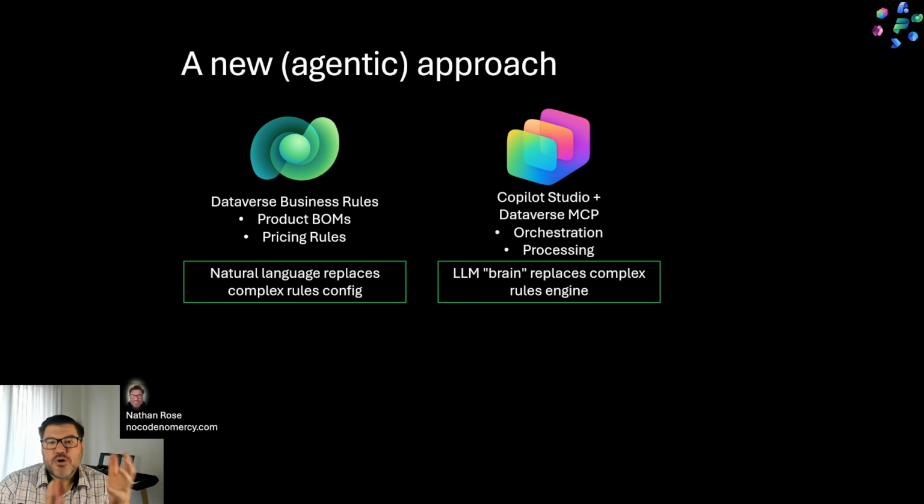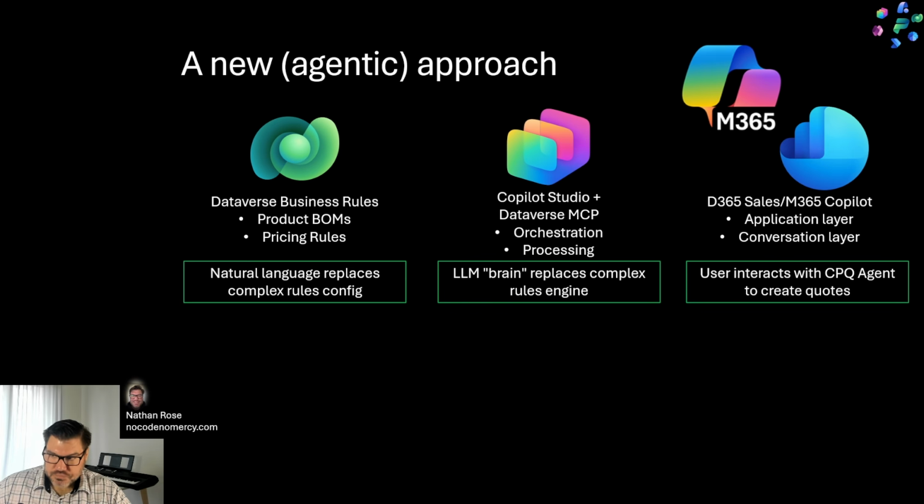So we can configure our product BOMs, or bills of material, in the business skills. Then we can create an agent in Copilot Studio and use Dataverse MCP as our orchestration to be the brain to start replacing that complex rules engine. When we interact with the agent, it can access the business rules and then go about using the MCP server to compile the products on the quote per the instructions that we've given it.